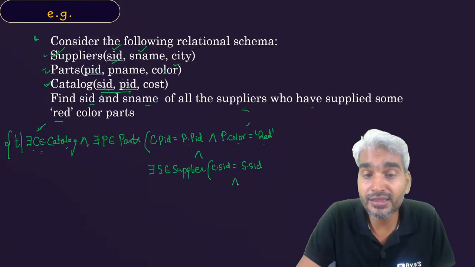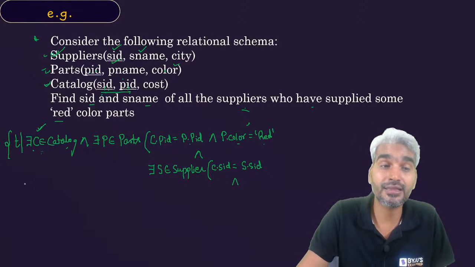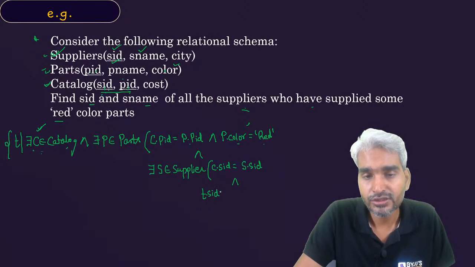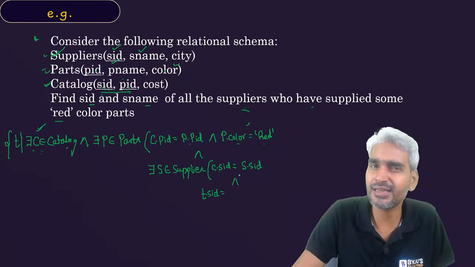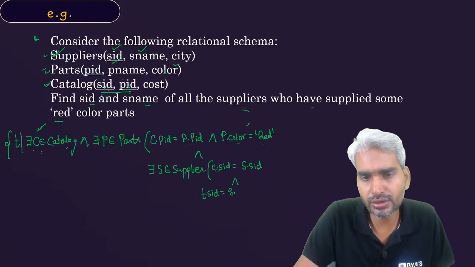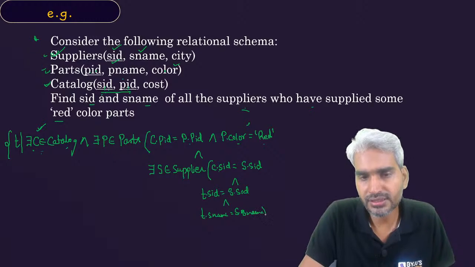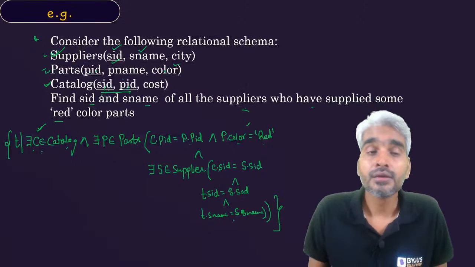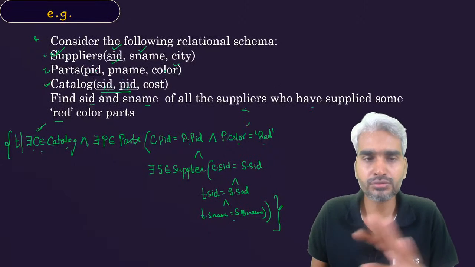So now you need to create the attributes of tuple T. You will say T dot SID should be equal to C dot SID or S dot SID, no matter, because basically these two values are same. So T dot SID equals S dot SID, and T dot SName should be equal to S dot SName. So this is bracket close, this is the second bracket, and done. This will give you the tuples with respect to that condition.